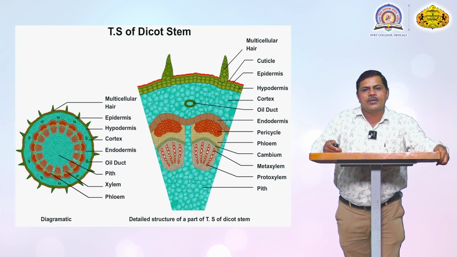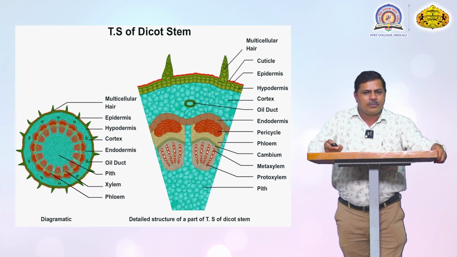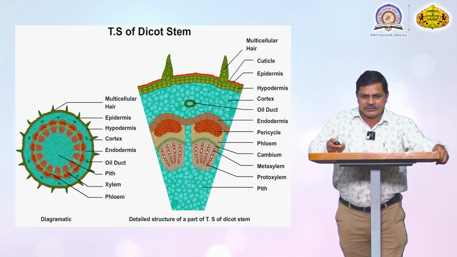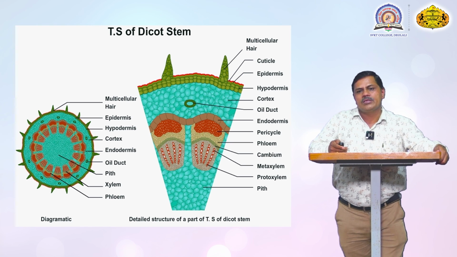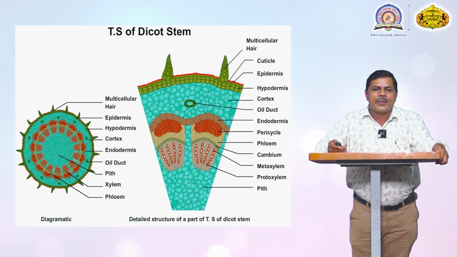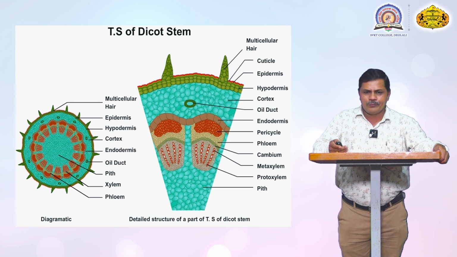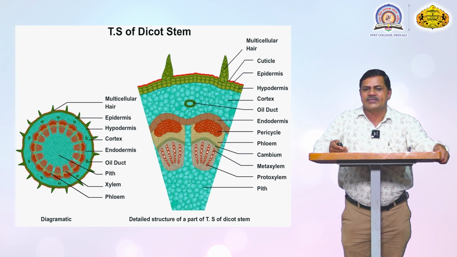This cuticle, shown in red color in the diagram, is very useful for the protection of the epidermal cell. And just below this epidermal cell there is the hypodermal cell. This hypodermal cell is also very compactly arranged, but in certain species there are multiple layers of hypodermal cells. This is also beneficial for the protection of the inner side of the zone.